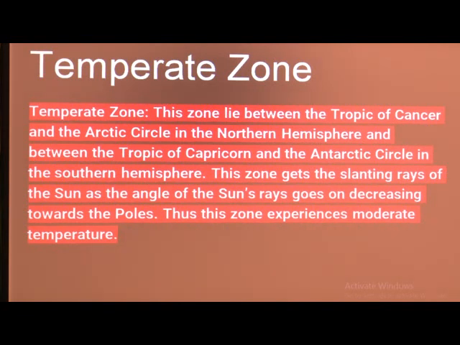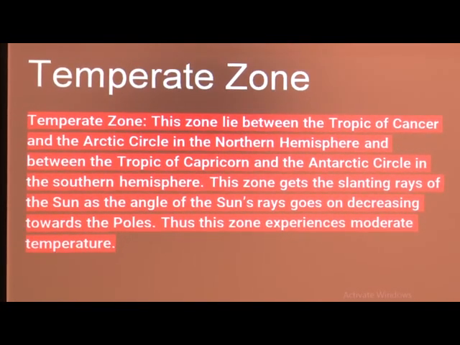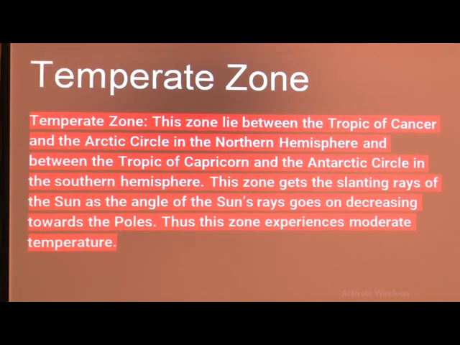Temperate zone. This zone lies between Tropic of Cancer and the Arctic Circle in the northern hemisphere, and between the Tropic of Capricorn and the Antarctic Circle in the southern hemisphere. This zone gets the slanting rays of the sun as the angle of the sun's rays goes on decreasing towards the poles. Thus, this zone experiences moderate temperature.